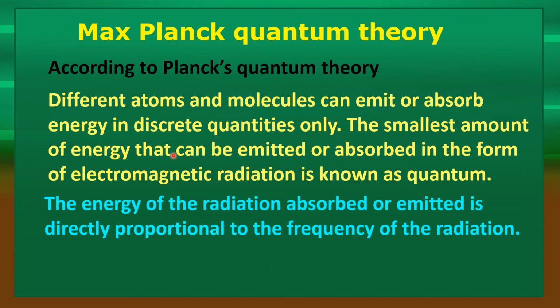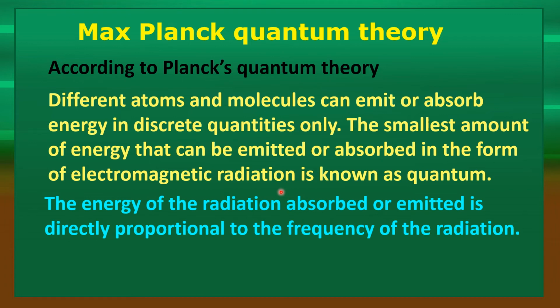No body neither emits nor absorbs energy continuously. Any molecule or atom can absorb or emit energy in discrete quantities only, in the form of quanta only.